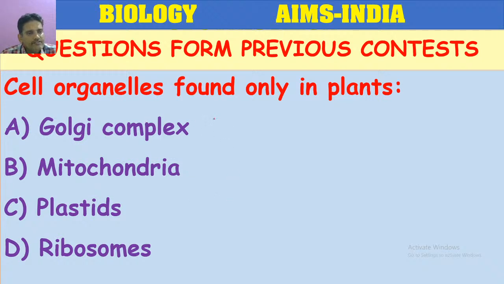Cell organelles found only in plant cell. First you have to analyze the question. Golgi complex is present in animal cell also. Mitochondria is present in animal cell also. Ribosomes are also present in the animal cell. Yes, most of you chose the correct answer, C. Plastids are the only organelles present in plants.